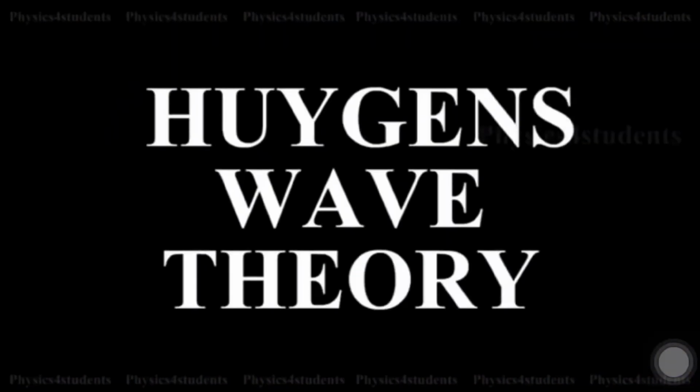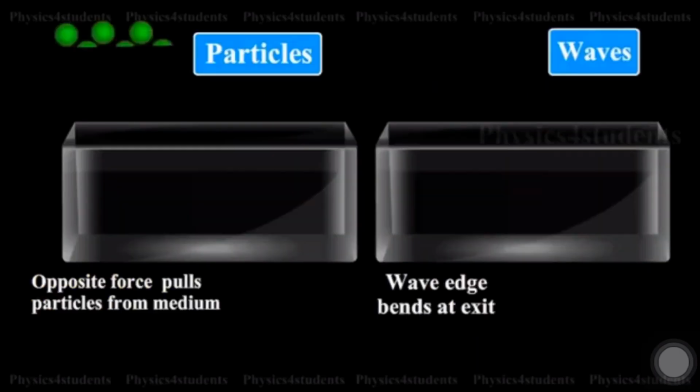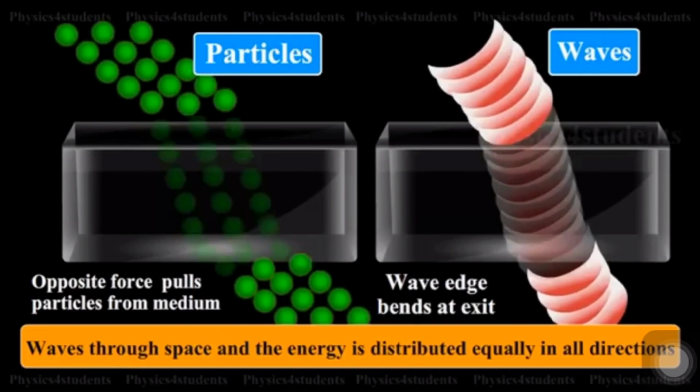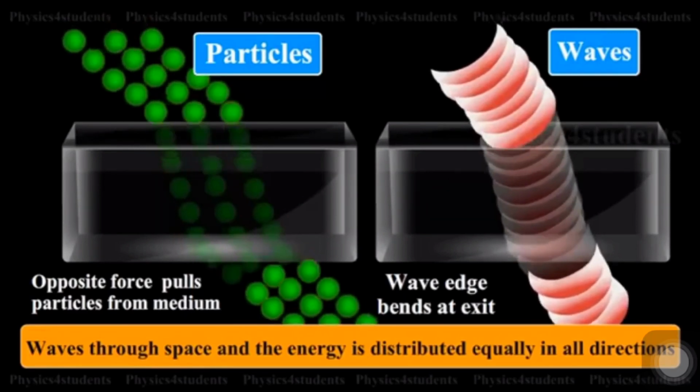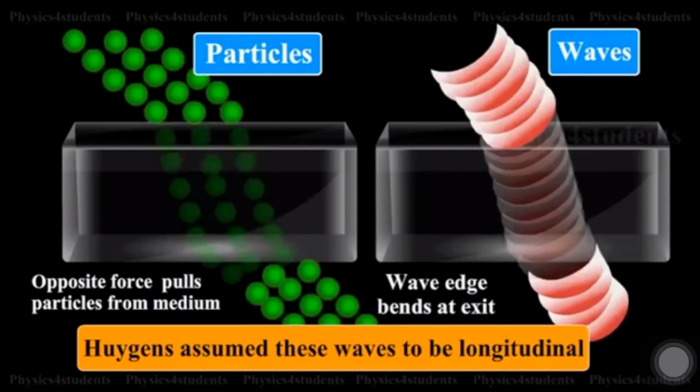Huygens wave theory. According to Huygens, light is propagated in the form of waves through a continuous medium. Huygens assumed the existence of an invisible elastic medium called ether, which pervades all space. The disturbance from the source is propagated in the form of wave through space, and the energy is distributed equally in all directions. Huygens assumed that these waves to be longitudinal.